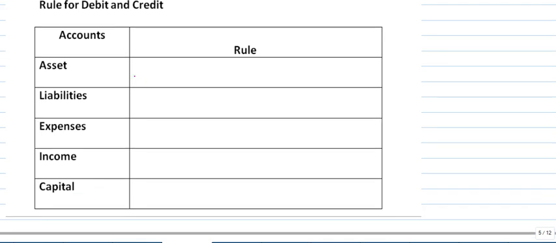They are asset, liability, expenses, income, and capital. It's like classifying male and female. Assets have a debit balance, liabilities have a credit balance, expenses have a debit balance, income has a credit balance, and capital also has a credit balance.